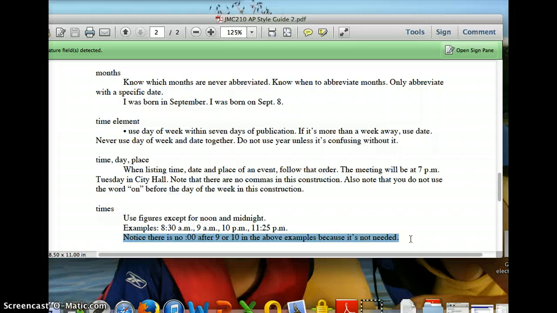I know it takes a little extra time, but it's going to make your writing much better. And when you have an internship, you're going to need to know this stuff. Remember, the only way to get a job is to have internships. Whether it's PR, advertising, TV, online, print, the only way to get a job is with internships. And the only way to do well in your internship is to know this stuff.